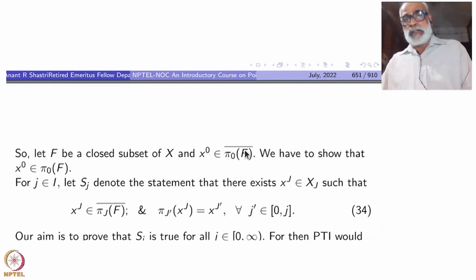The projection of that one to pi naught will be the same thing as this one. Next, take a point (x naught, x1, x2) in pi 1,2, or pi 1, 2, 3, etc. So when you take all the indices, it is the same thing as the identity map, which is just pi I of F, the same thing as F. F bar is F because you start with a closed set. Okay, so you would have hit this one.